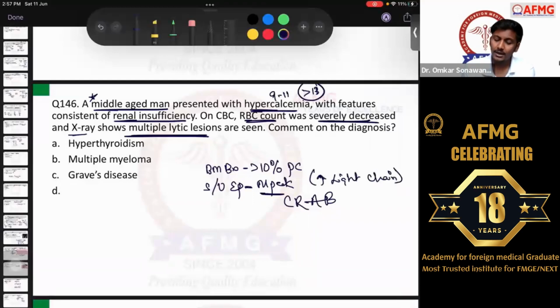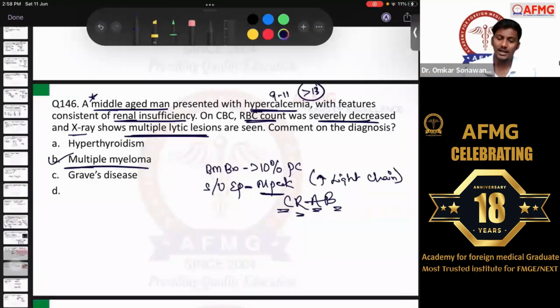Whereas the third diagnostic feature is any one of the CRAB features, or any one of the myeloma defining events. So C goes for hypercalcemia, R goes for renal failure or renal damage, A goes for anemia, and B goes for bony lytic lesions. So there are 3 features, almost all of them. There is hypercalcemia, renal failure, anemia, and bony lytic lesions. So definitely the diagnosis over here is option B, multiple myeloma.